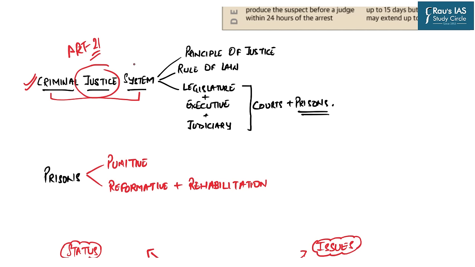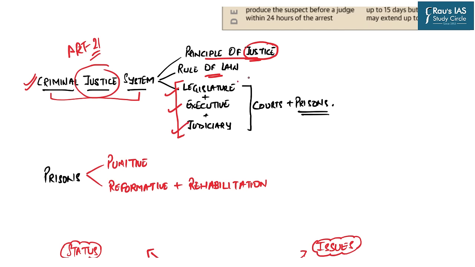So the criminal justice system is basically based on the principle of justice which must be ensured to everyone. Second, the rule of law is the supreme force, the supreme power according to which the criminal justice system of any country must work. And the third important thing is that if you holistically understand this particular system, every organ of the state, that is legislature, executive, as well as judiciary, is associated with this system.